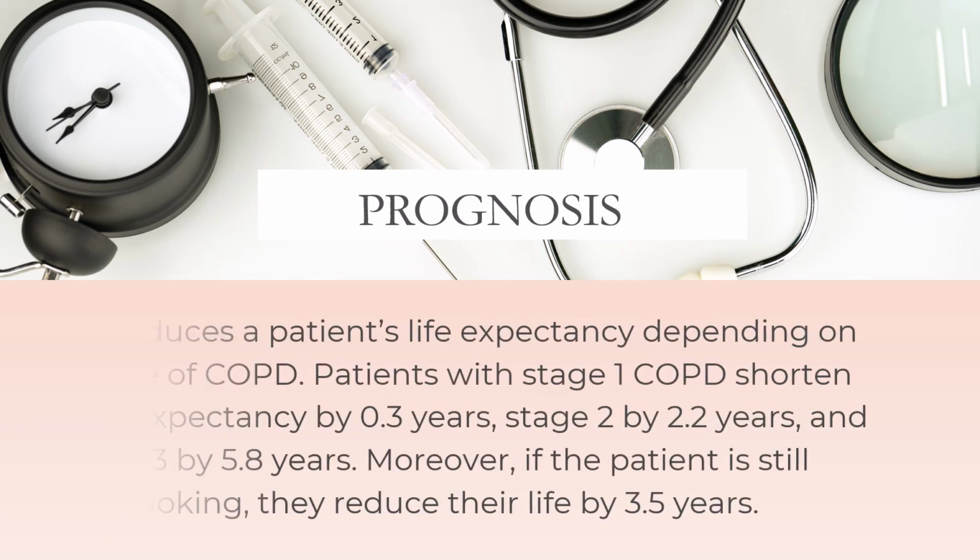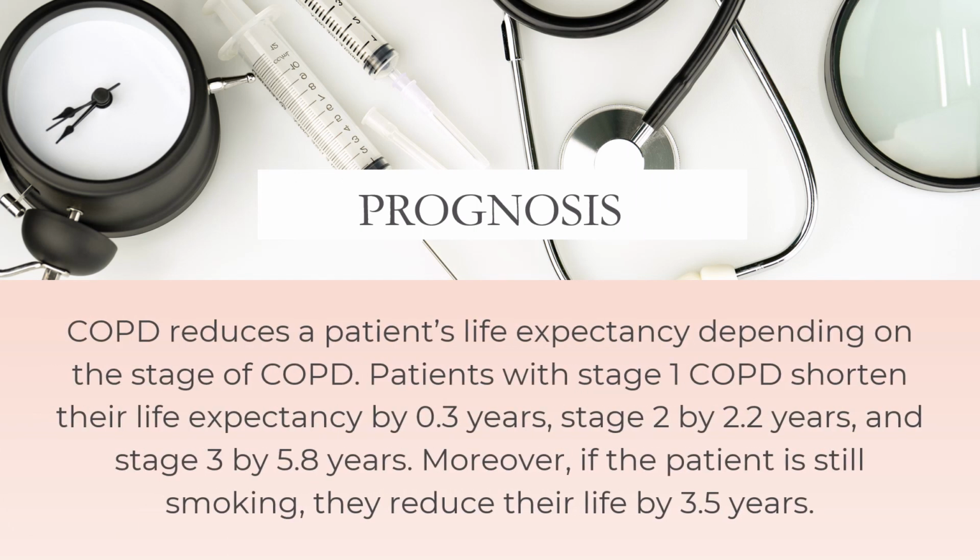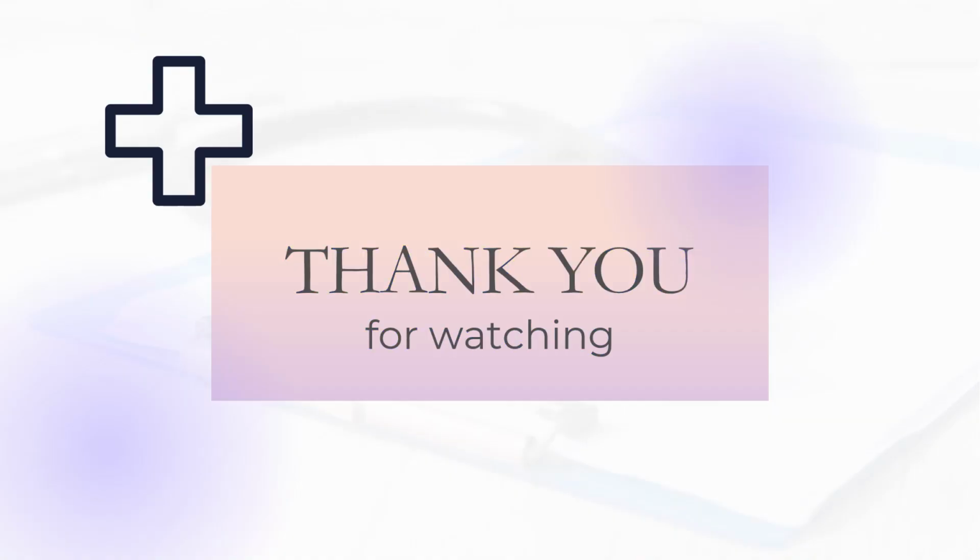COPD reduces a patient's life expectancy depending on the stage of COPD. Patients with stage 1 COPD shorten their life expectancy by 0.3 years, stage 2 by 2.2 years, and stage 3 by 5.8 years. Moreover, if the patient is still smoking, they reduce their life by 3.5 years. I hope you learned something by watching this video.